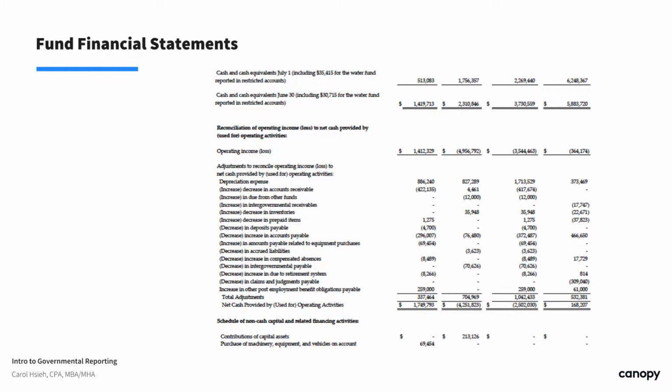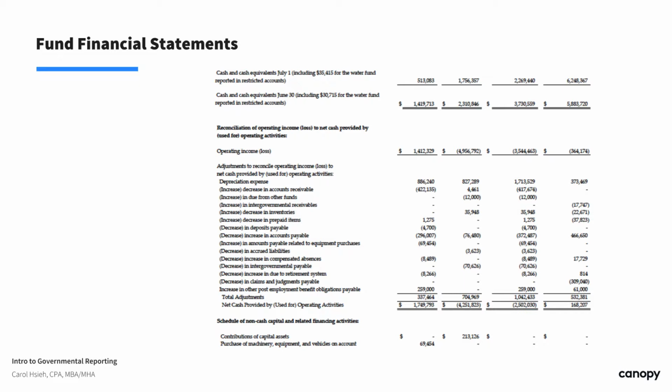Here you can see the reconciliation of operating income to the net cash provided by operating activities. We start with the net income, and with all the adjustments, add back depreciation expenses, add back any reductions in accounts receivable, and the total adjustments to reconcile to these items.